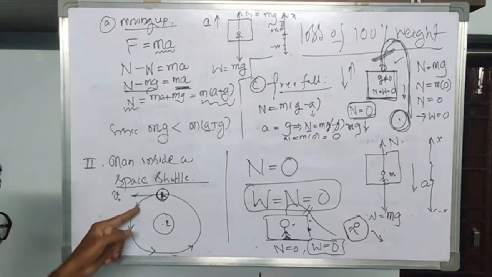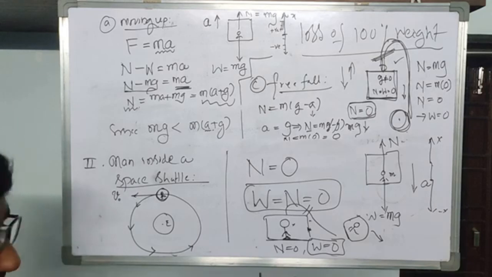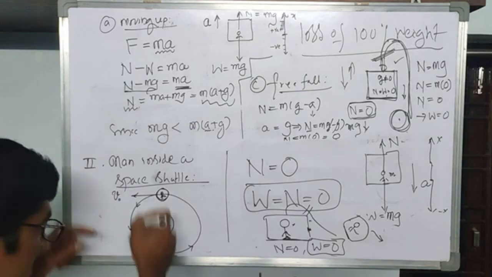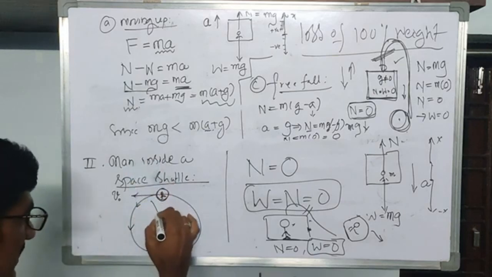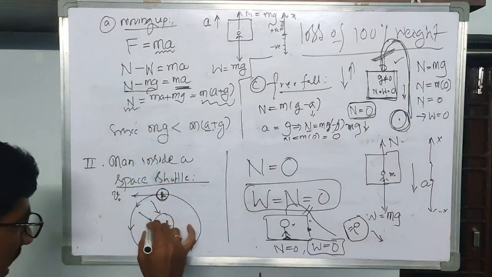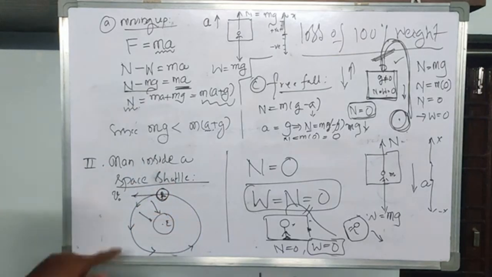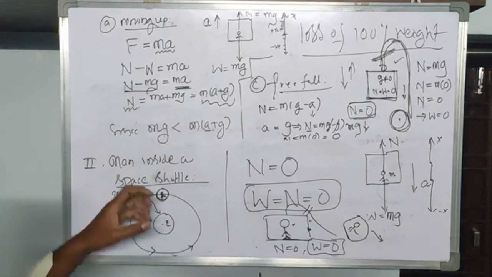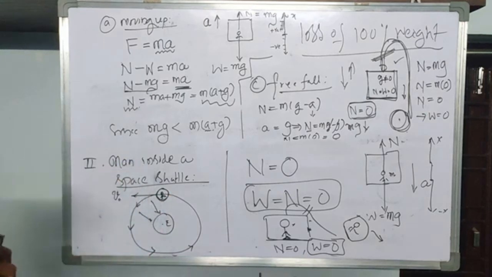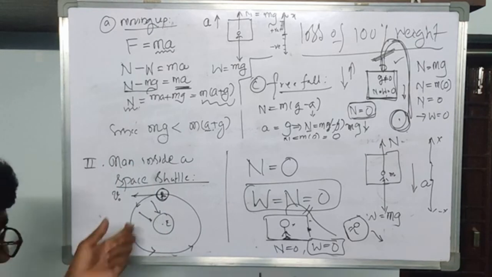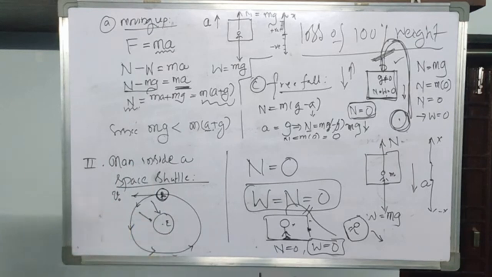This bending of the path, this change in the path, is taking place due to the gravitational pull of the Earth. Since the gravitational force is acting downwards from time to time, the satellite is pulled downwards. In this way, the satellite is in continuous fall in the Earth's gravitational field.